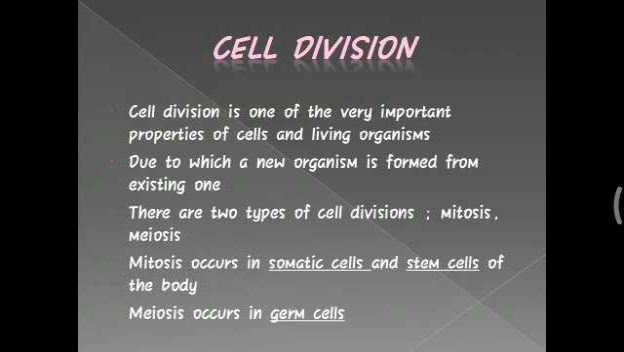Before moving to mitosis and meiosis directly, let us see first what is meant by cell division. Students, already you have studied the cell in the previous standards, and when the cell is there, it performs the process of cell division. So cell division is one of the very important properties of the cell and living organisms, due to which a new organism is formed from an existing one. There are two types of cell division. The first one is mitosis, and the second one is called meiosis. Mitosis occurs in somatic cells and stem cells of the body, whereas meiosis occurs in the germ cells.